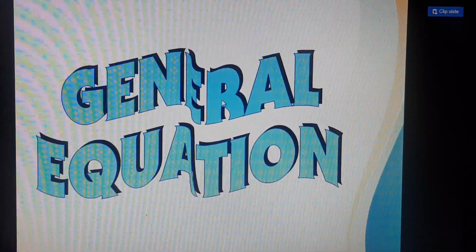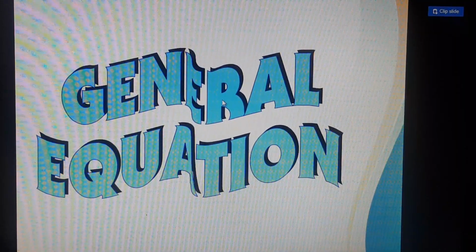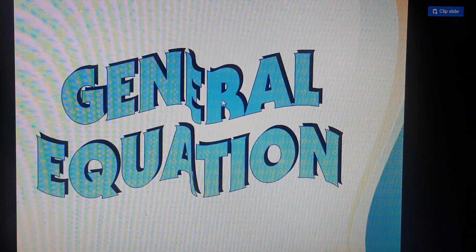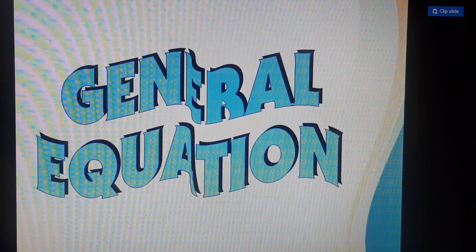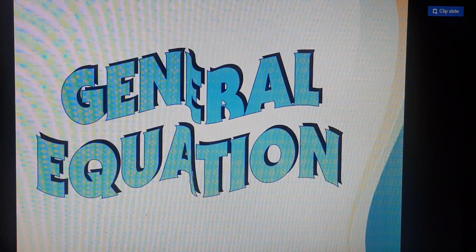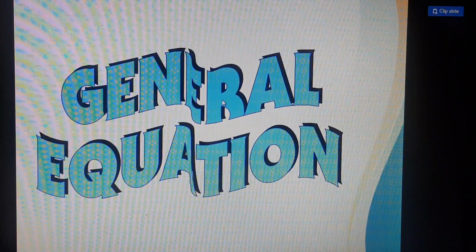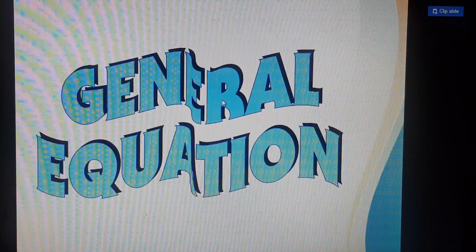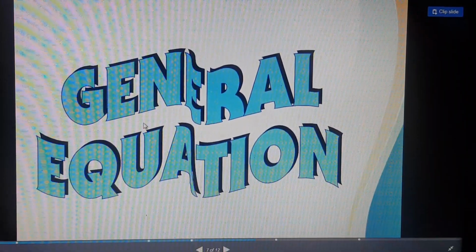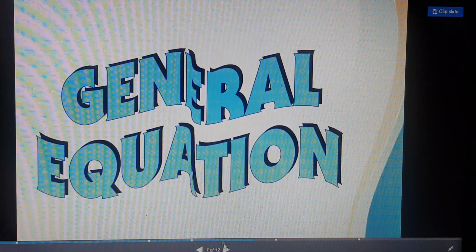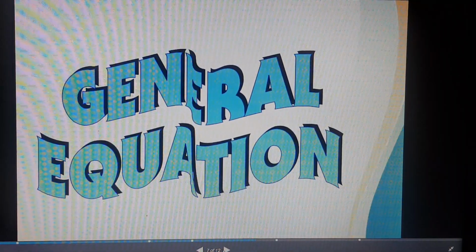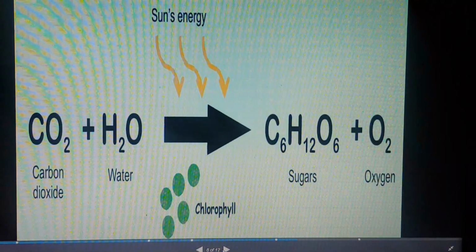General equation. Here we learn the whole process of what happens in photosynthesis: with the help of chlorophyll, water from the soil, and carbon dioxide from the atmosphere, the green leaves prepare food for the plant body in the presence of sunlight, which is called photosynthesis. But how it works chemically, we should learn chemically also, na?